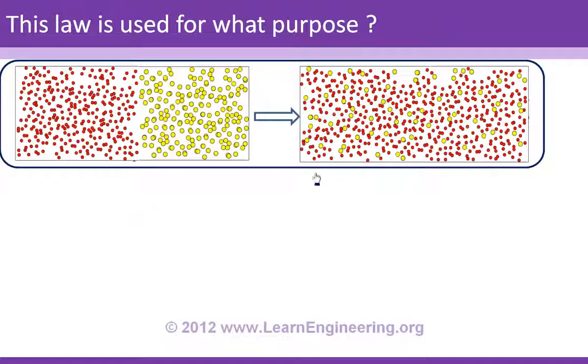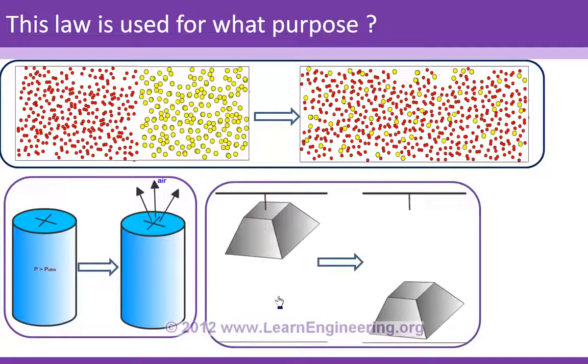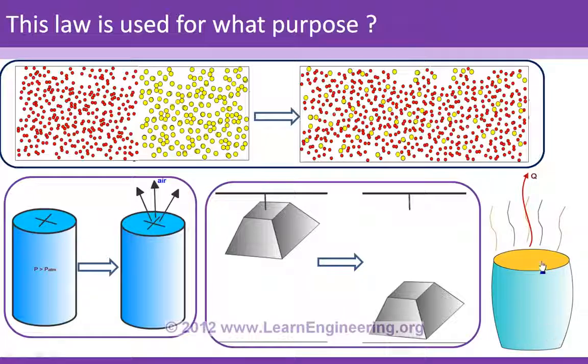Here two gases are mixing together, air is getting leaked from a tank, and a mass is falling down. A hot tea is losing its heat. So you can see in all these processes from state 1 to state 2, the process will happen spontaneously, meaning without any external aid. You can see the gases will mix together spontaneously, the air will get leaked spontaneously.